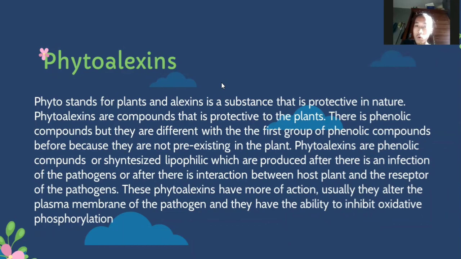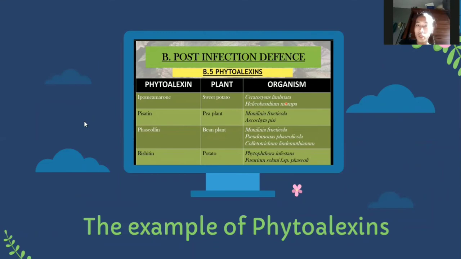These phytoalexins have more than one mode of action. Usually, they alter the plasma membrane of the pathogen and have the ability to inhibit oxidative phosphorylation. The examples of phytoalexins.